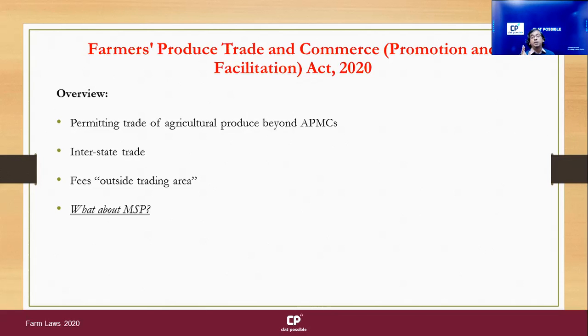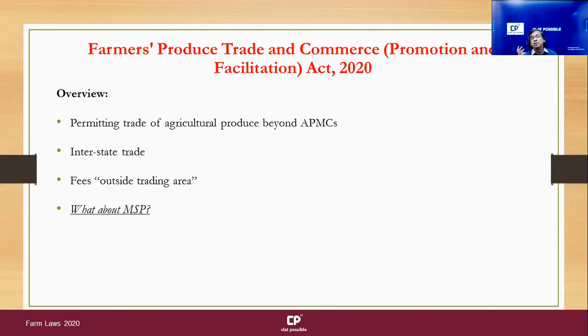First is MSP, minimum support price. What is the legal status of MSP? Now, the legal status of MSP is that it is not a part of a legislation. It is not a part of a legislation. It is a governmental policy.